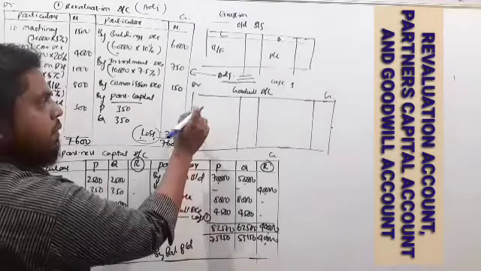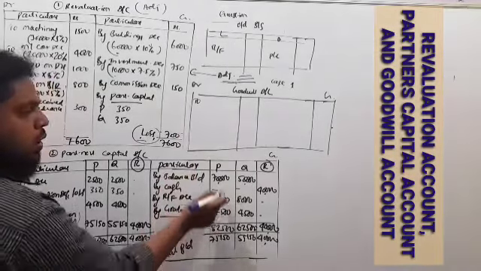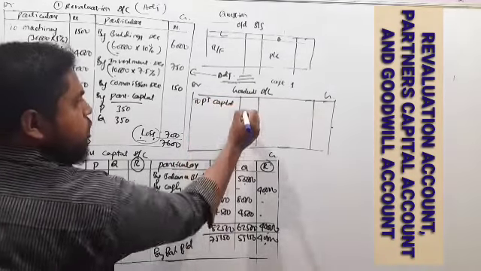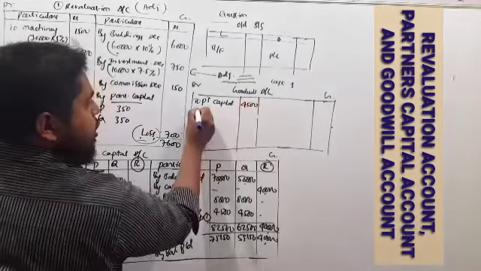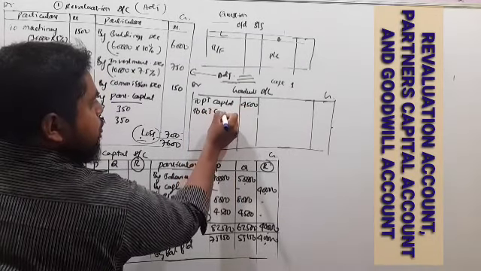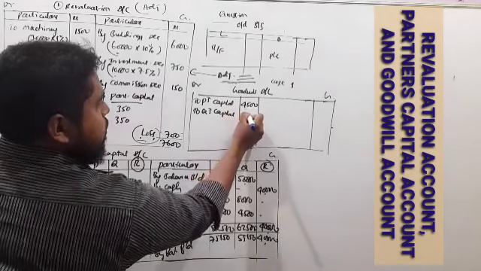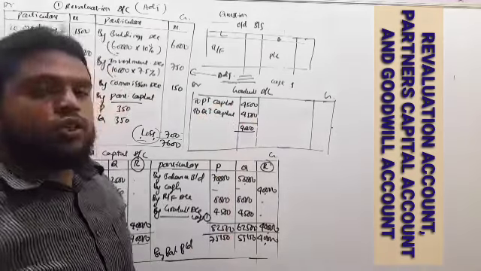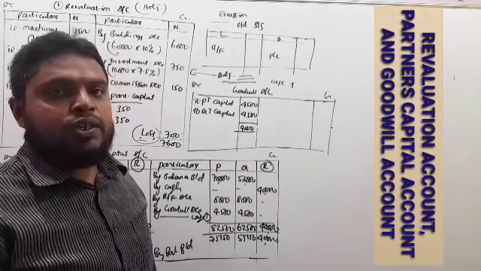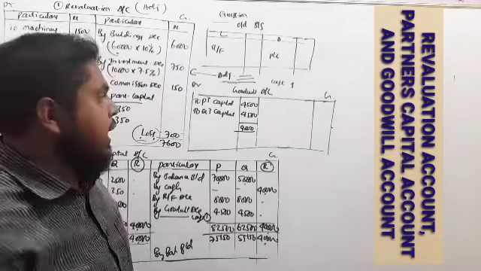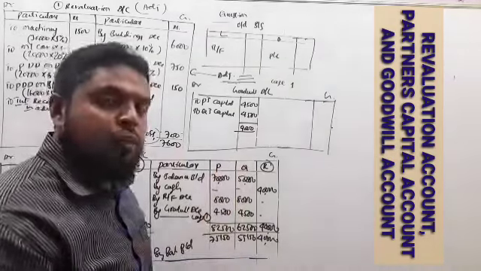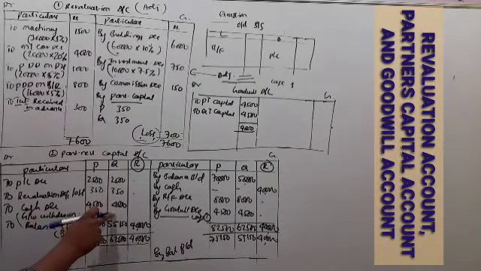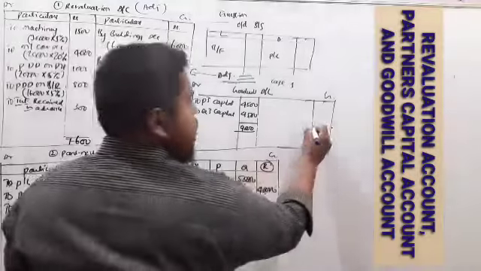So here on the debit side, to P's capital account 4,500 and to Q's capital account 4,500. So total 9,000 here. So this goodwill brought by the new partner, we have shared in their sacrifice ratio. And this 9,000 is withdrawn by the old partners in the form of cash. So we can close it here.